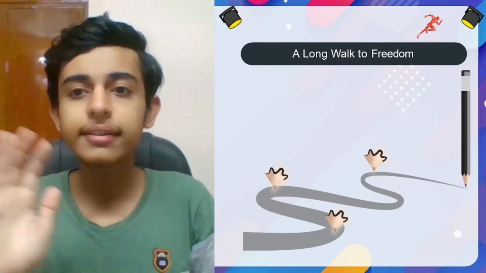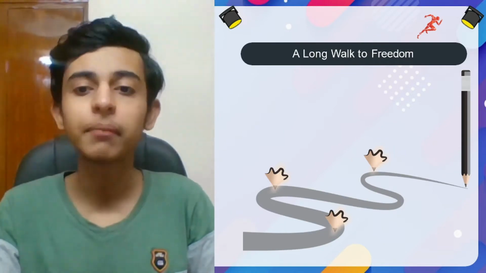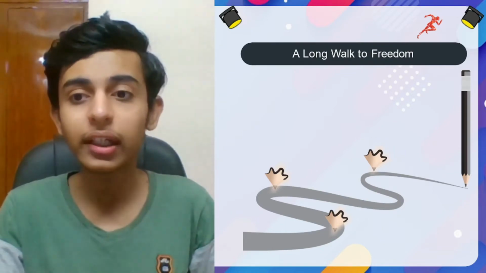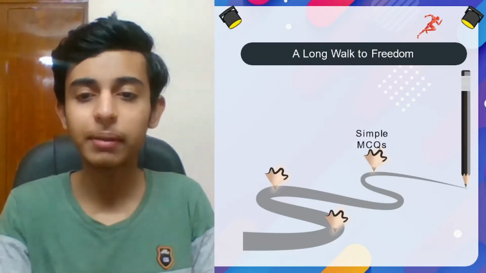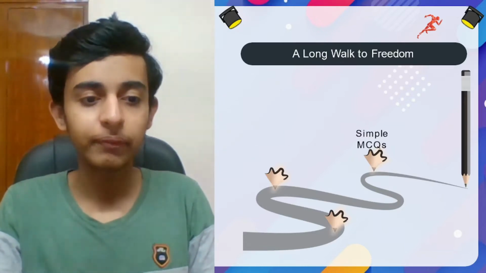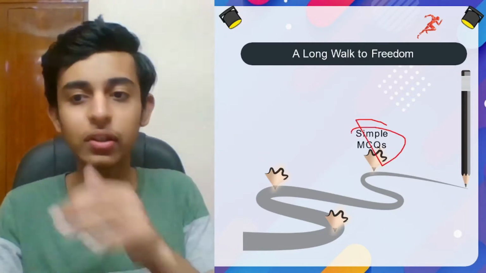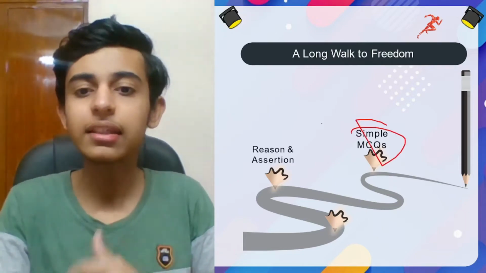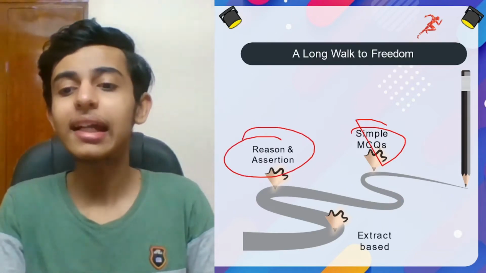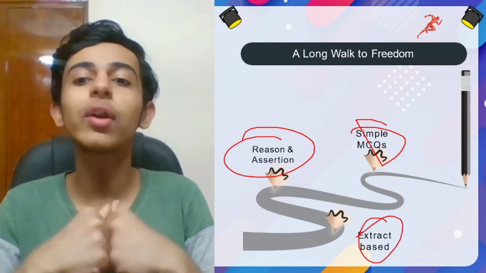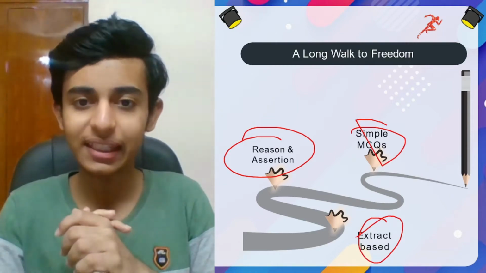So first of all, this is the chapter A Long Walk to Freedom. What type of MCQs are we going to cover? First, the simple MCQs, or the general MCQs. Then second, we'll be covering some of the reason assertion based MCQs, and at the end the extract based MCQs, or you can say the case based MCQs.